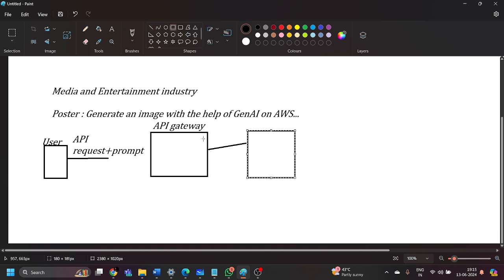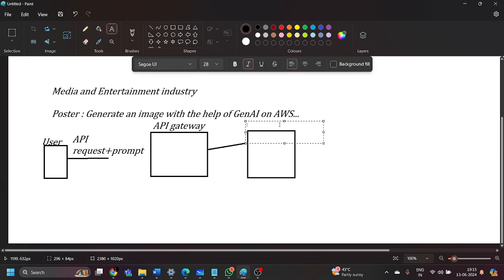Now, once this prompt hits the API Gateway as an event, it will be sent to one AWS service which is named AWS Lambda. This AWS Lambda is an event-driven serverless service. So the input which the user is giving will be sent to your API Gateway as a prompt, and this prompt as an event will be sent to AWS Lambda.